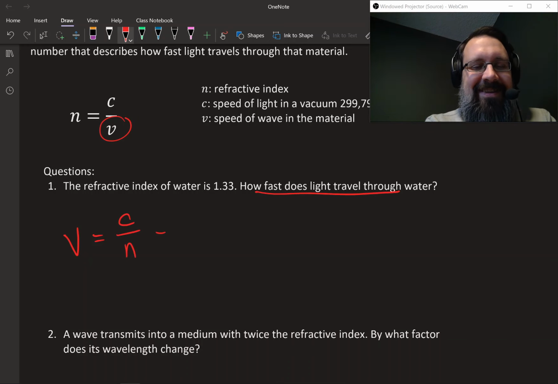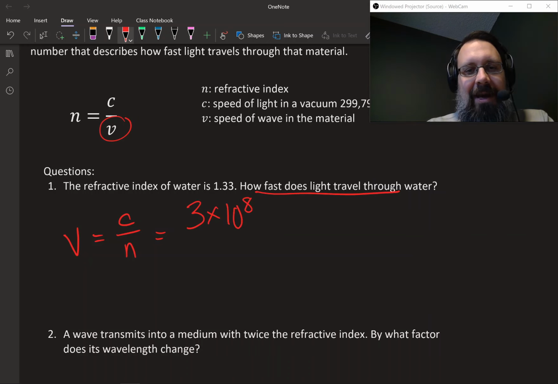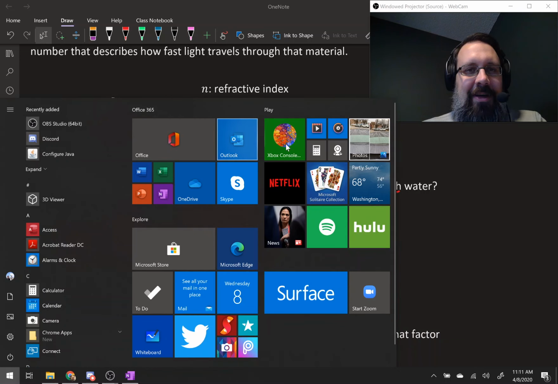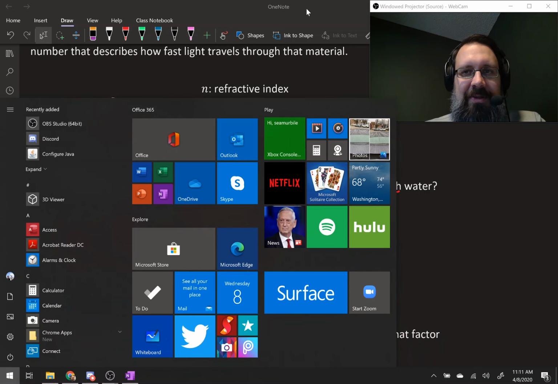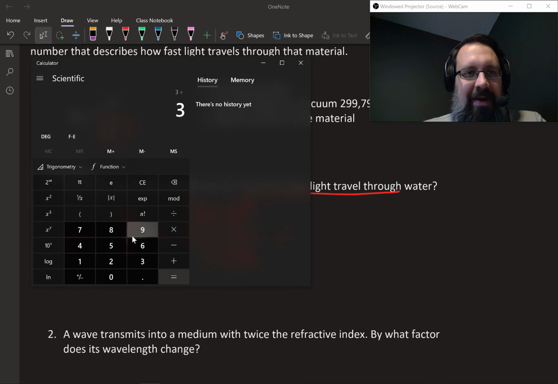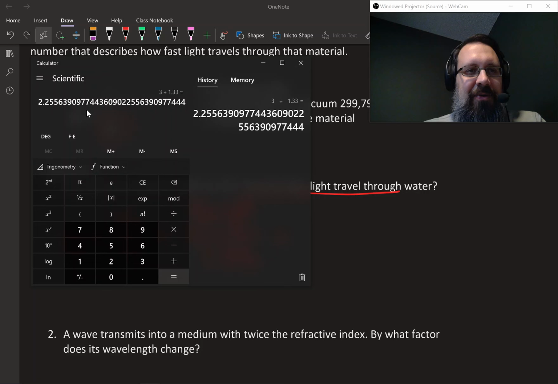Is that Anna? I'm so happy you're here. Okay, so now I'm going to put the speed of light, which we usually write as 3 times 10 to the 8th, and I'm going to divide it by the refractive index, which is 1.33. I'll just use the Windows calculator. So I want to take 3 divided by 1.33, and I'll get 2.255.